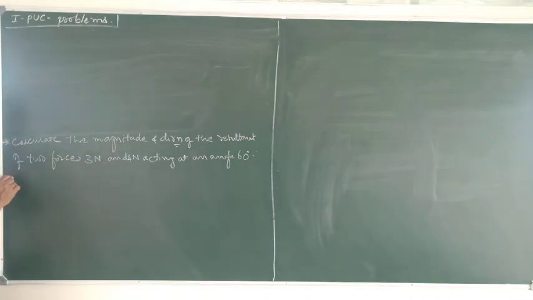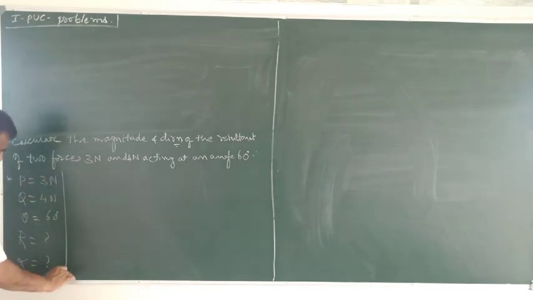So now first we shall write the data. The one force P equals 3 Newton is given. Q equals 4 Newton is given. Then the angle between them is given, 60 degree. So what do I have to find? I have to find the resultant, the magnitude of the resultant and the direction of the resultant. That alpha gives the direction.